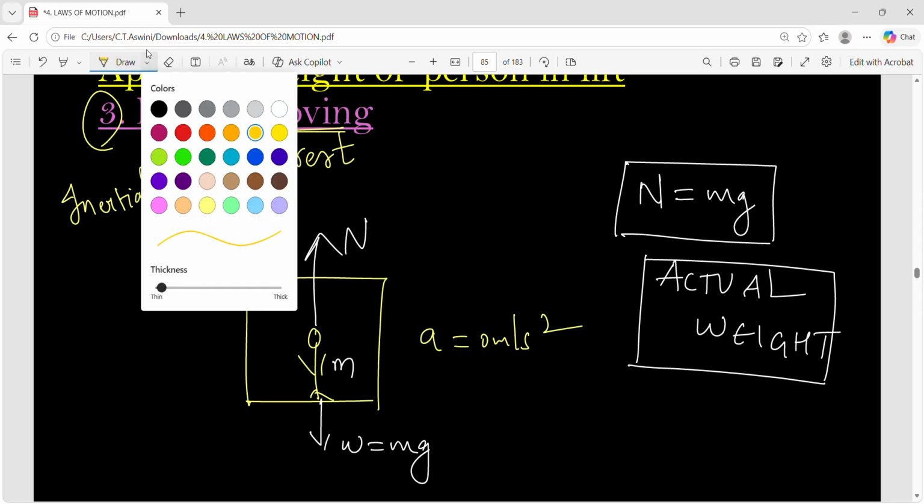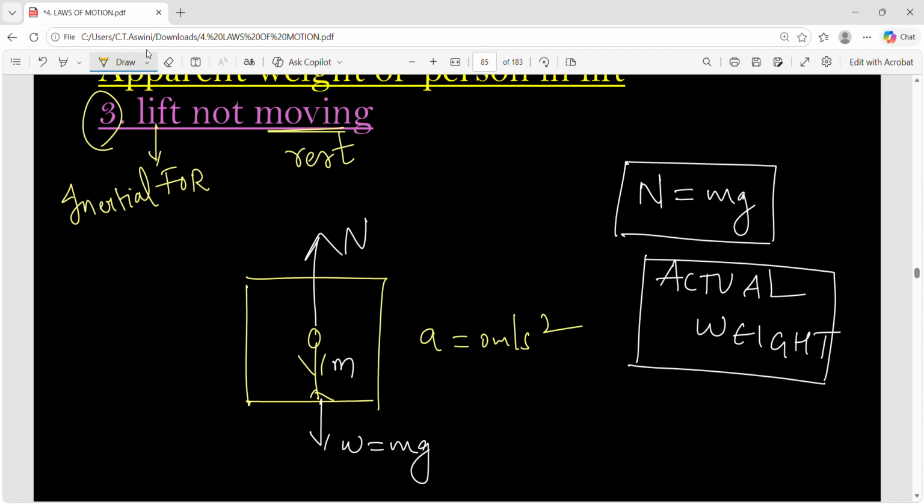Got my point? Clear with this? Most of the students feel like, ma'am, are you saying true? If the lift is not moving, okay, fine, actual weight. But when the lift is moving upward or downward, how does our weight change? I can't believe this. I don't believe this. Then you do a small experiment. Just take the weighing machine with you.